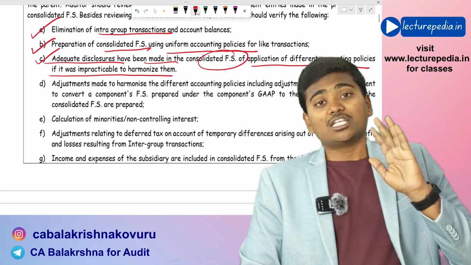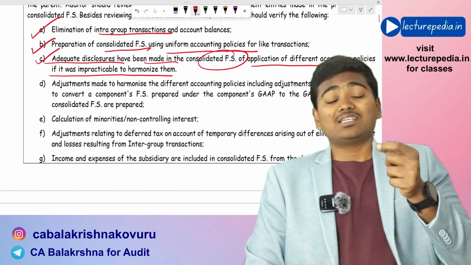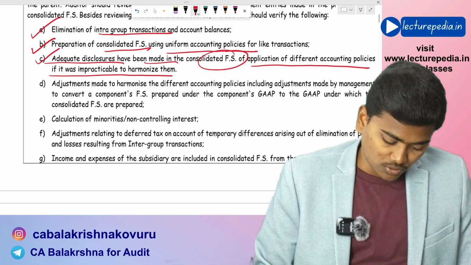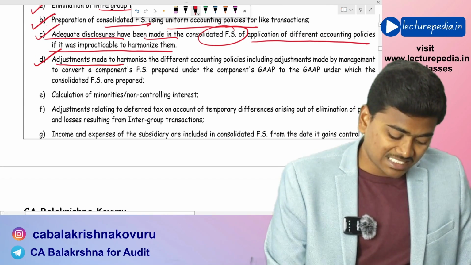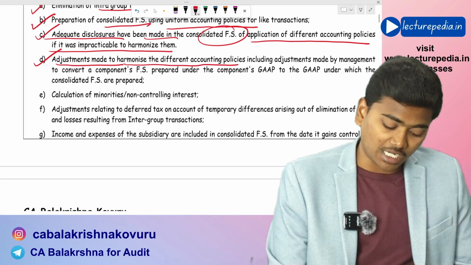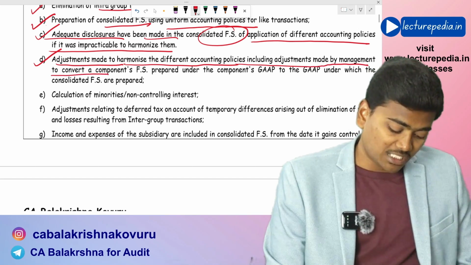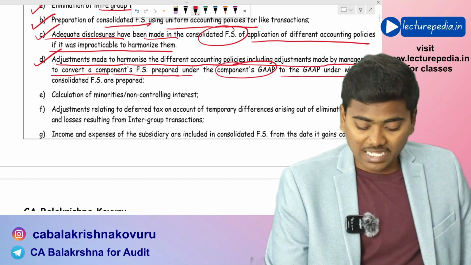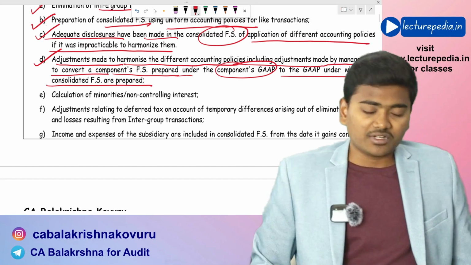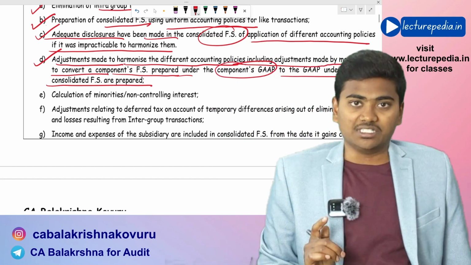In case it is impracticable to harmonize the accounting policy, then the same has to be disclosed. Okay. Next, adjustments made to harmonize the different accounting policies, including adjustments made by the management to convert a component's financial statements prepared under the component's GAAP to the GAAP under which the consolidated financial statements are prepared. That is GAAP conversion in case of foreign subsidiaries.